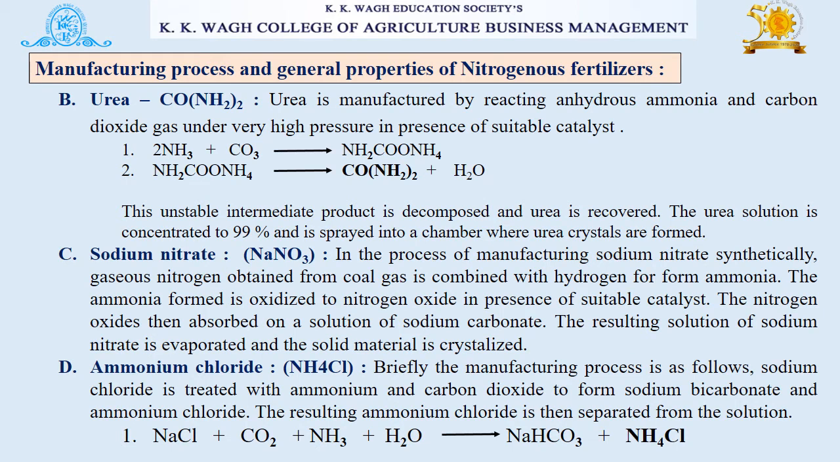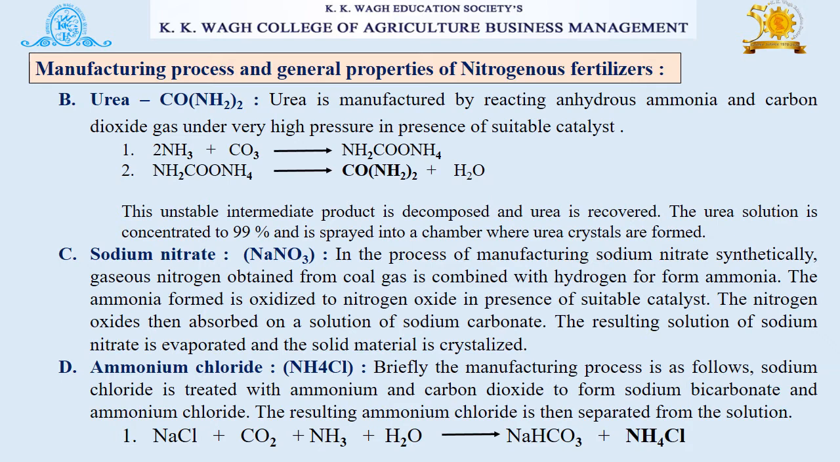Next nitrogenous fertilizer is urea, that is CO(NH2)2. Urea is manufactured by reacting anhydrous ammonia and carbon dioxide gas under very high pressure in presence of a suitable catalyst. This unstable intermediate product is decomposed and urea is recovered. The urea solution is concentrated to 99% and is sprayed into a chamber where urea crystals are formed.